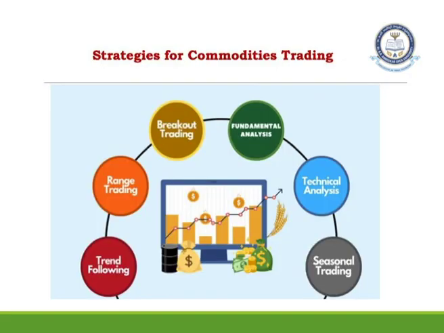There are various strategies of trading in commodities. Firstly, you can do something called trend following. In trend following, you analyze the historical data: how is the commodity growing or coming down, uptrend or downtrend? You can follow the trend and decide. Or you can do range trading, where commodity prices fall within a range, and as a trader, whenever it reaches the bottom you buy, and whenever it reaches the top you sell. Or you can also do breakout trading, where if the price is coming close to the resistance level you buy, and if it falls below the support level you sell.